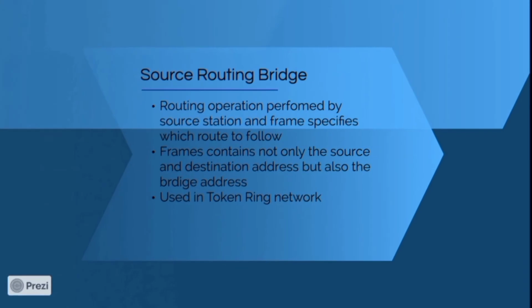Next one is source routing bridge. In source routing, a sending station defines the bridges that the frame must visit. The addresses of these bridges are included in the frame. Source routing bridges were designed by IEEE to be used with token ring LANs.